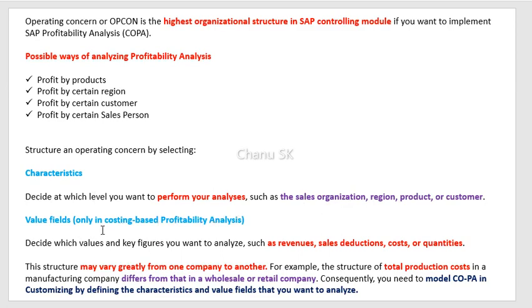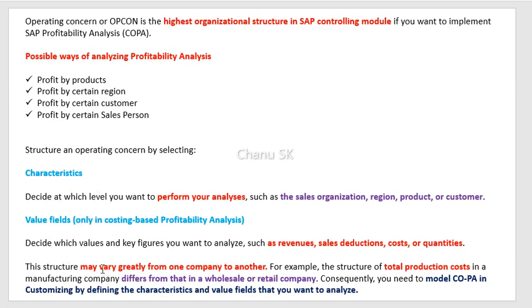If the company wants to perform any COPA analysis based on revenue, sales deduction, cost and quantities, these are very important from the COPA perspective. In the operating concern, both of these are very important because we need to structure the operating concern based on the characteristics and value fields, and we need to map them into the system. For planning as well, both are very important in doing any kind of this configuration.